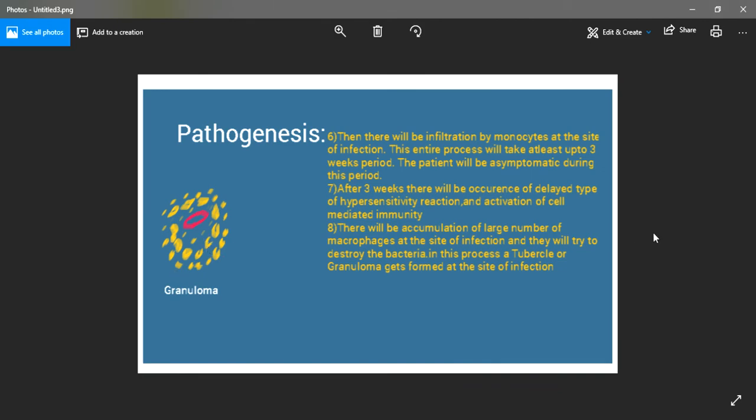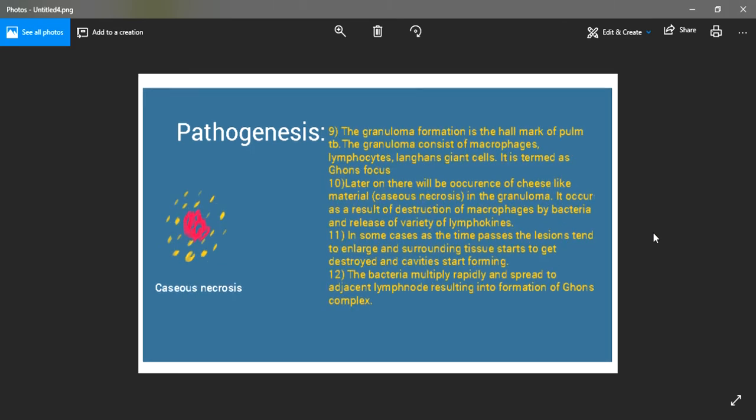This granuloma is also called a tubercle. Once this granuloma is formed, there are chances that the bacteria may get killed at this site, or another possibility is that the bacteria may remain latent inside this granuloma.